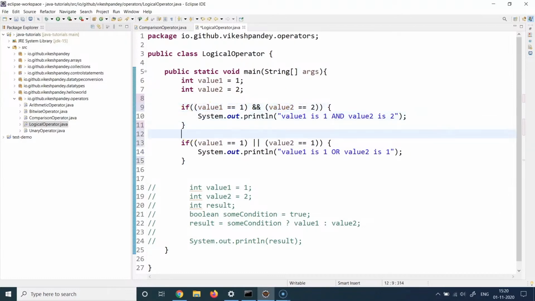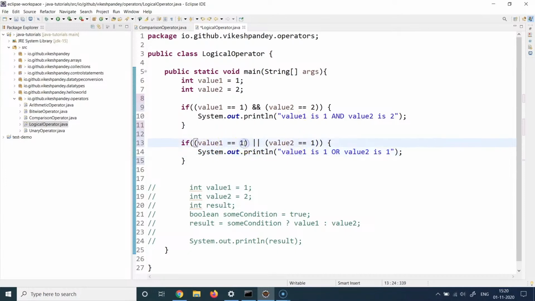Whereas in the next condition, I'm saying evaluate if value 1 is equal to 1 or value 2 is equal to 1. So if either expression becomes true, either the left side expression or the right side expression, this whole condition will become true and line 14 will be executed. Line 14 will not be executed only in a case when both of the conditions here become false.